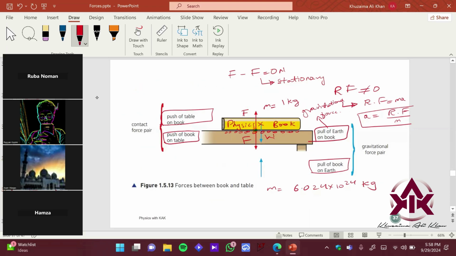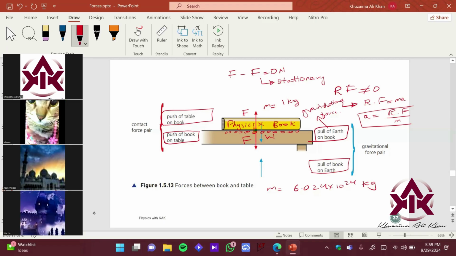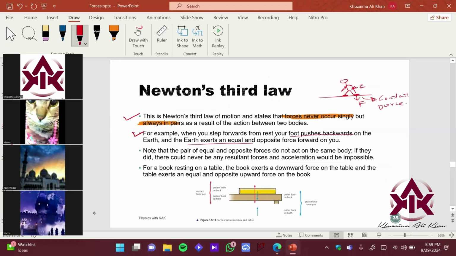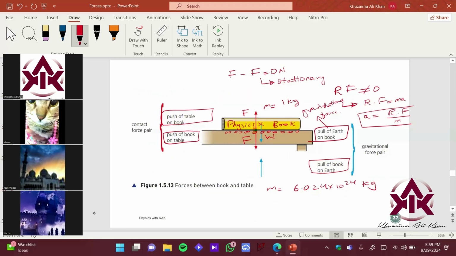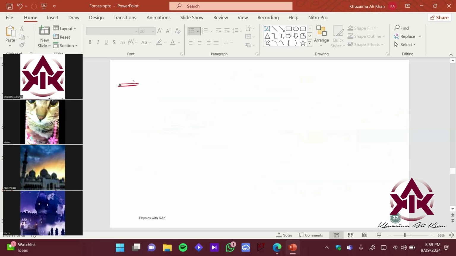So Maeve also didn't give me a thumbs up. Maeve, what is unclear? Is this example unclear, or the definition of Newton's third law? Just the definition. Okay. So the definition of Newton's third law is as simple, right? Let me just write down the definition first so that it makes sense. Okay, Newton's third law of motion.